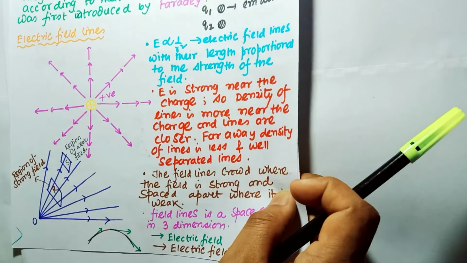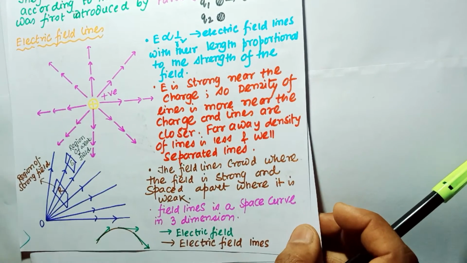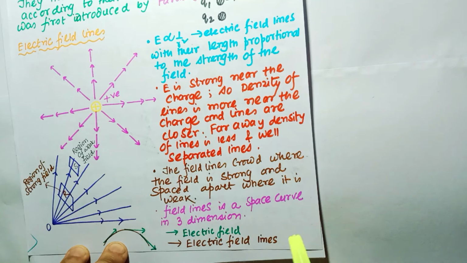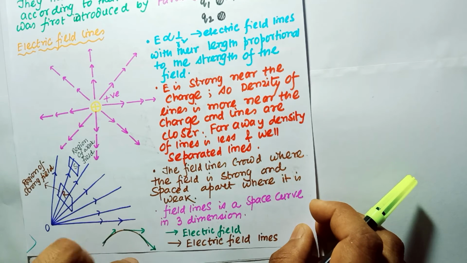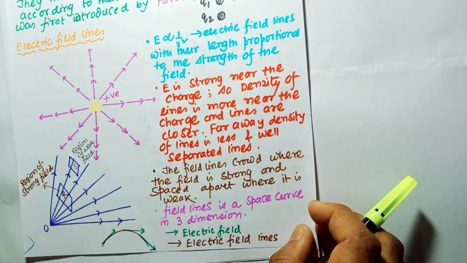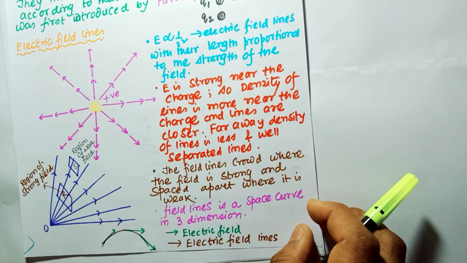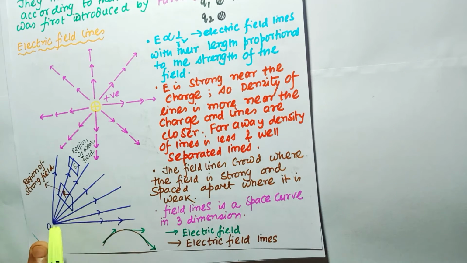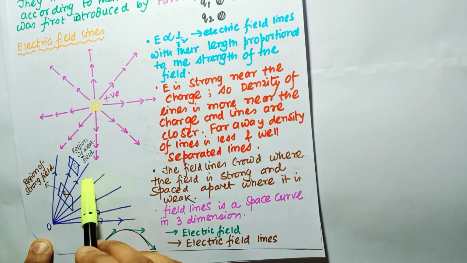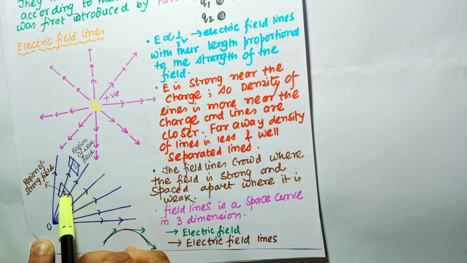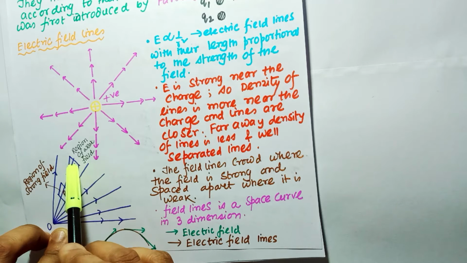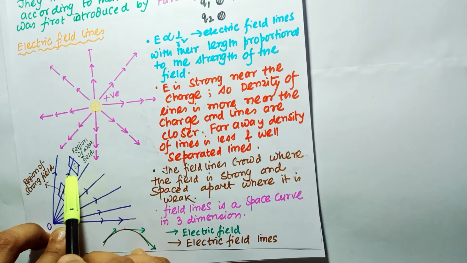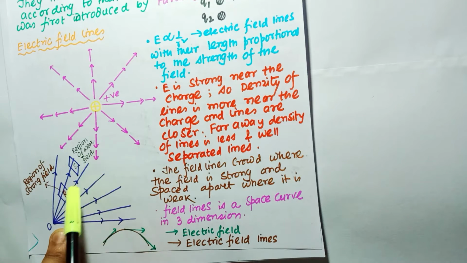Now we need to understand that we may draw several lines in a closed space, but we need to consider the number of lines per unit cross-sectional area. So the field lines at different points indicate the relative strength of the electric field at those points. Suppose here is a charge, and the electric lines of force come out of it. If we draw one surface here, you can see that more electric lines of force are penetrating through this surface, but through the surface S indicated here, fewer electric lines of force are passing.